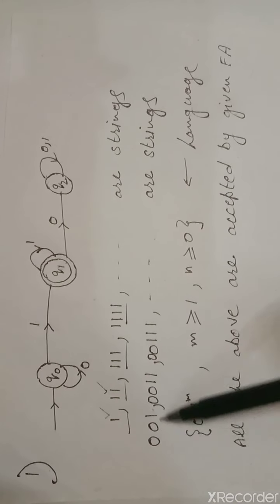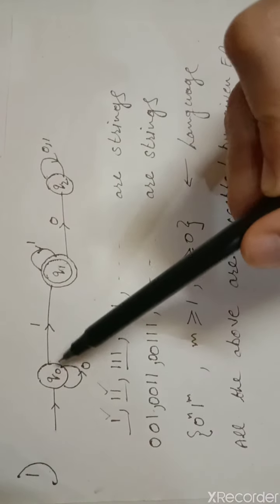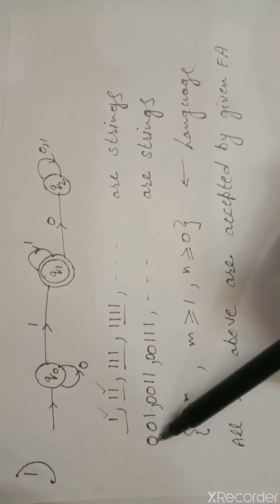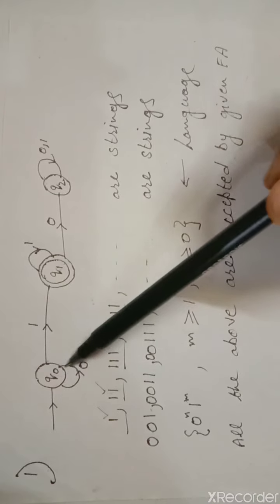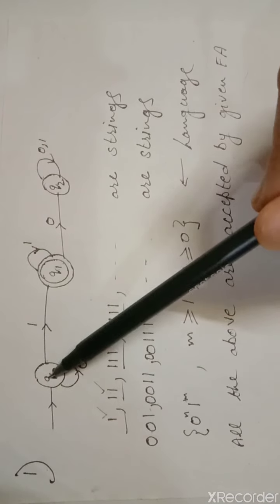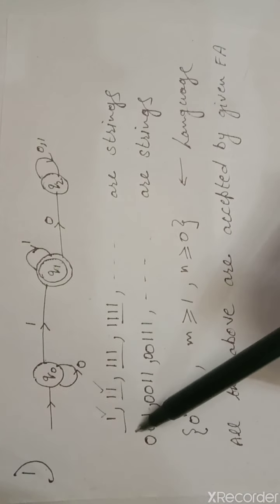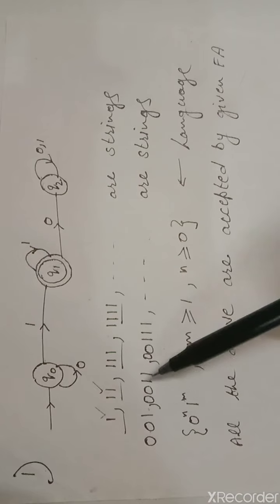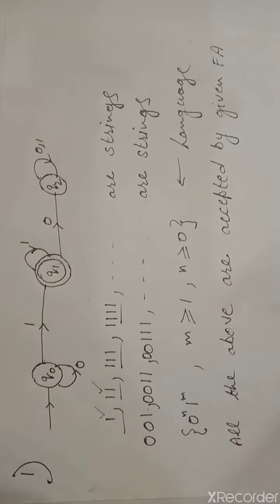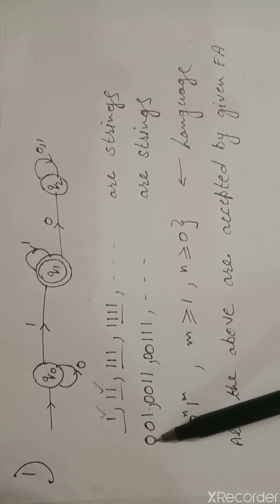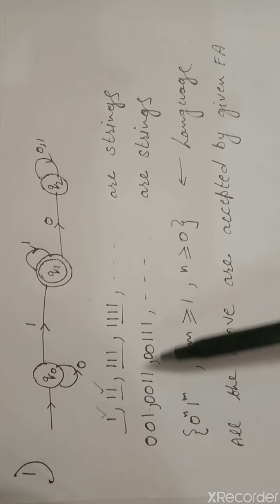Now suppose I take the string 0 0 1. Starting from Q0, the first input is 0, so Q0 to Q1. Again 0, again Q0 to Q1, then 1, Q0 to Q1. Now we are at the final state, so this string is also acceptable. Similarly, all these strings are acceptable, with 2 times 0, 1, 2 times 1, 3 times 1.